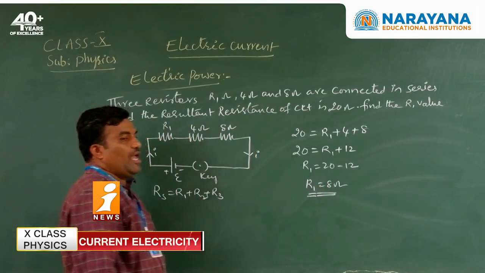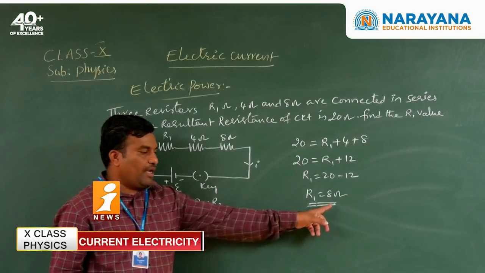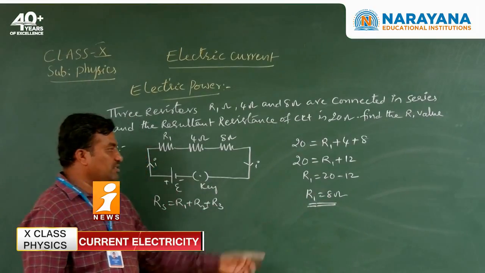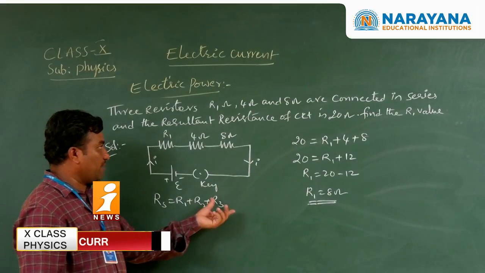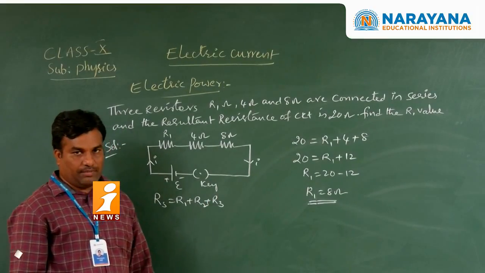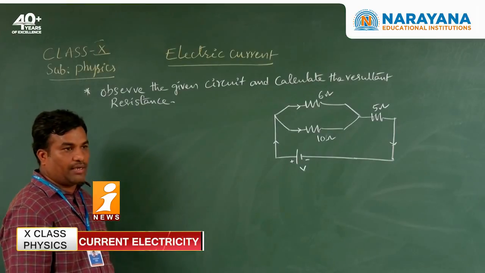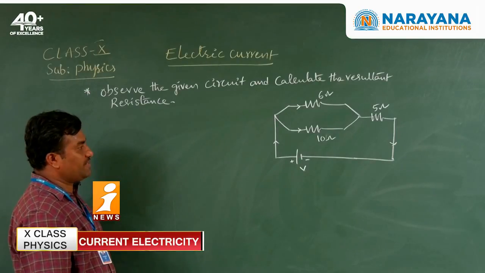So now the value of R1 resistance is how much? 88 ohms. Like this type of questions also we are doing practice for the purpose of the SSC examination. We are seeing another question in the series and parallel combination of resistors.